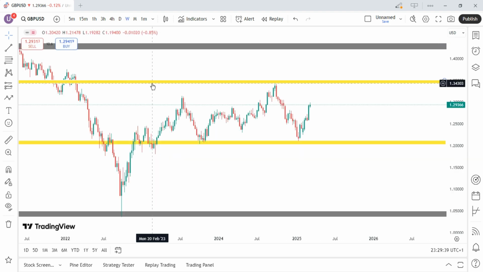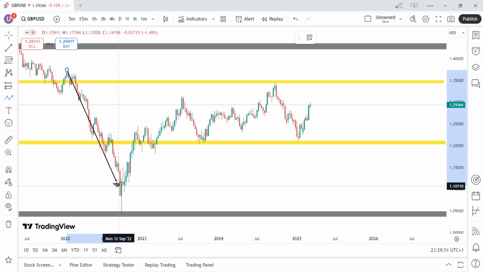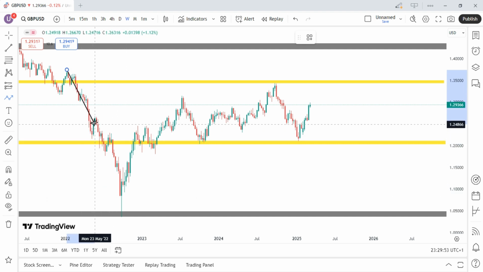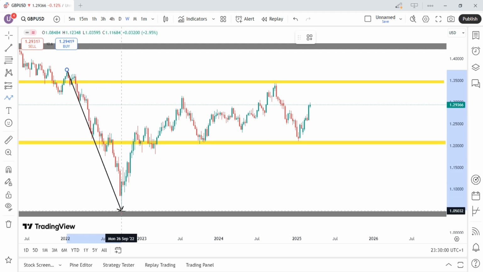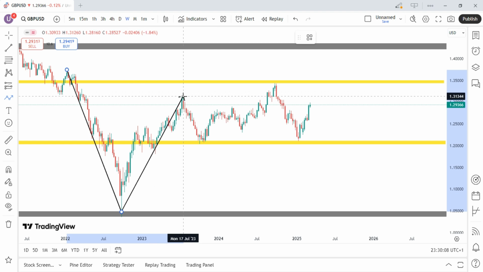So let's go down to the weekly time frame to see what is happening. On the weekly time frame on GBPUSD, if you look clearly, we are bullish. Let me read this chart for you. From this zone is when we created a new lower low. All these things you are seeing here are not a complete retracement. This is our new lower low here. And this is our new lower high.